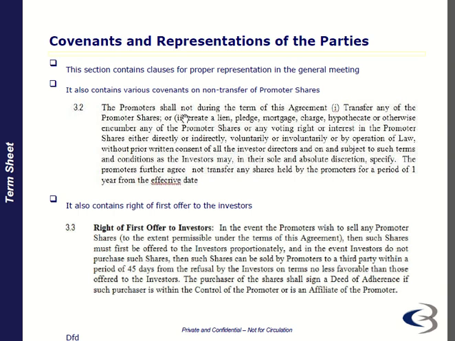So it contains the right of first offer to the investors. In the event the promoter wishes to sell any promoter shares, then such shares must first be offered to the investors proportionately. In the event the investors do not purchase such shares, then the shares can be sold by the promoters to a third party within a period of 45 days from the refusal by the investors, on terms not less favorable than those offered to the investors. The purchaser of the shares shall sign a deed of adherence if such purchaser is within the control of the promoter or is an affiliate of the promoter.